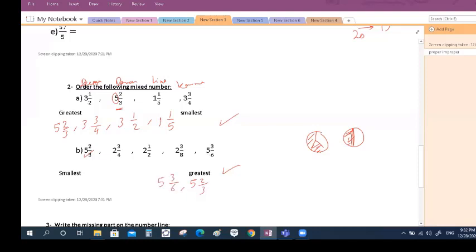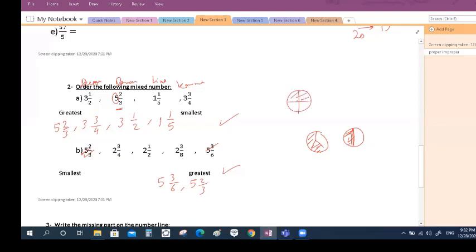Okay, now I will erase these two numbers. Then I will compare these other numbers. The whole number is the same, 2 and 2 and 2. But I have to compare the 3/4, the half, and the 3/8. How can I compare them? I don't know, so I will draw it here.